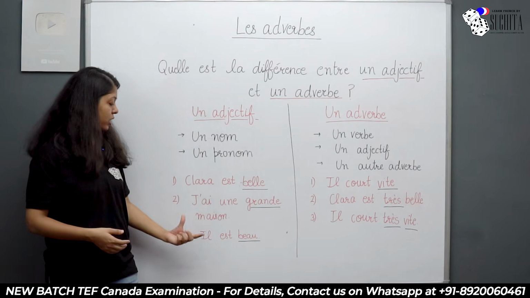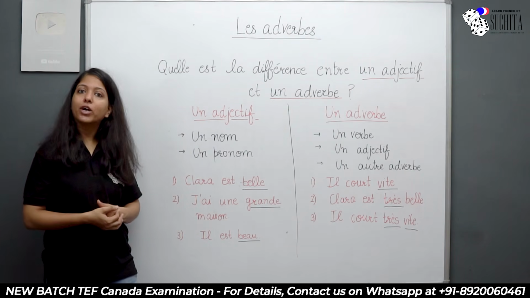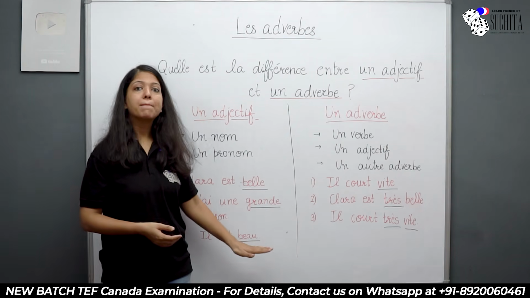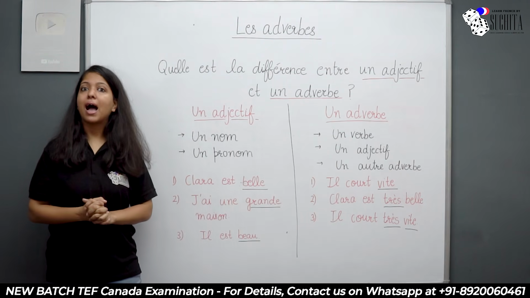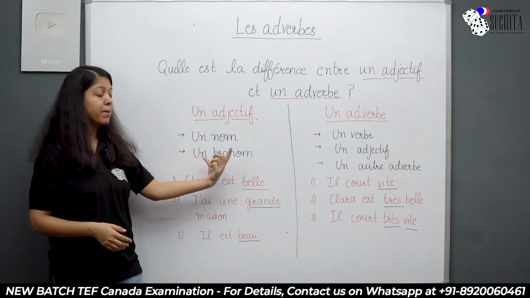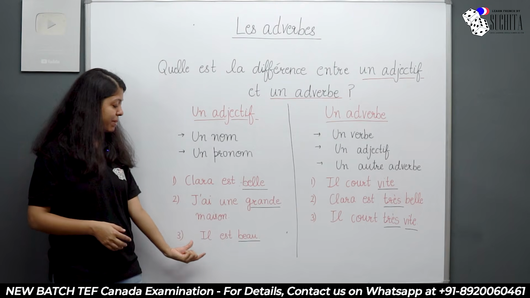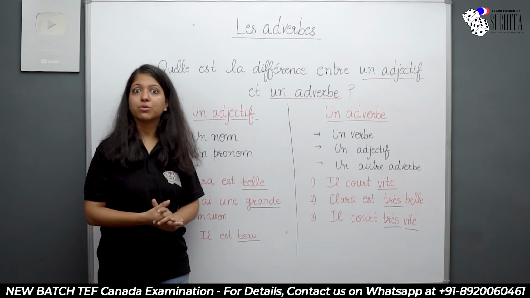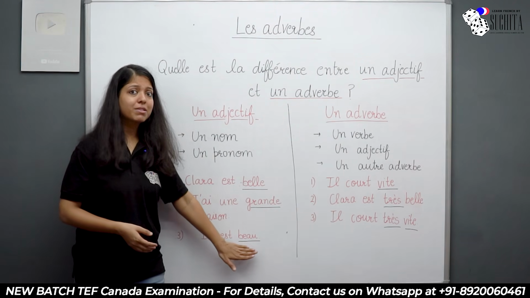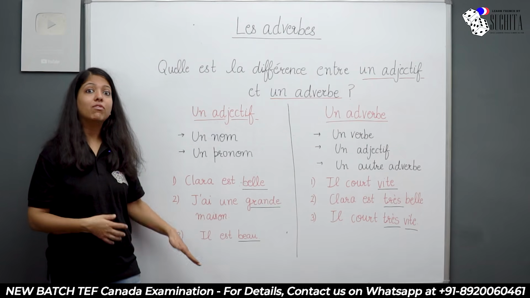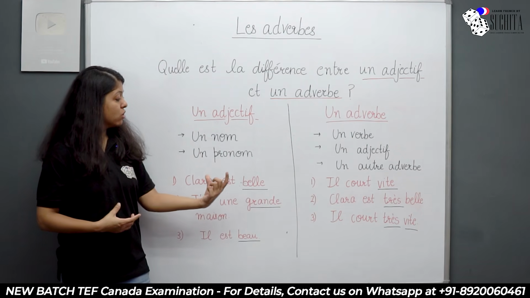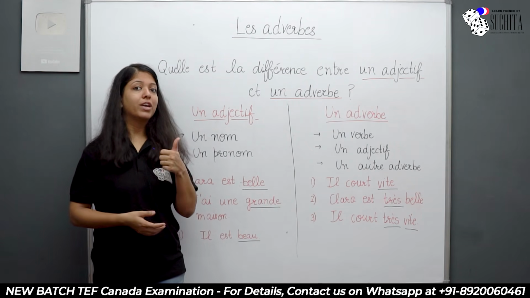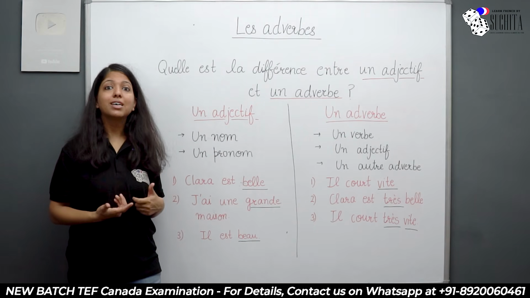Now let's look at the third example, which is il est beau. He is handsome. Now he is my pronoun. Okay. Now what am I saying? He is handsome. So handsome is telling me the quality of il, which is a pronoun. So something which tells you the quality of a noun or a pronoun, that's an adjective.